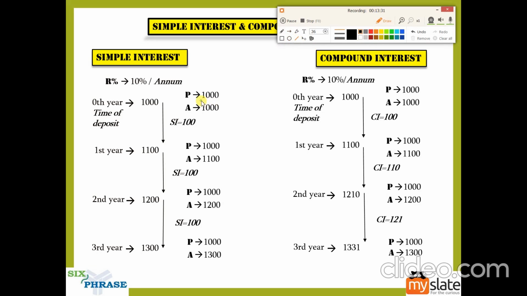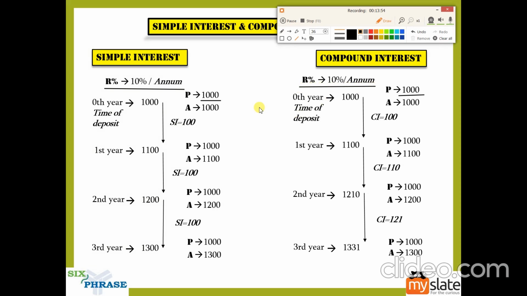So the principal amount that we are taking is 1000, and the rate of interest that we are applying here is 10% per annum for simple interest. But even for compound interest, we are doing the same thing. For compound interest also, the principal amount is 1000, and the rate of interest is 10% per annum. It is the same thing.